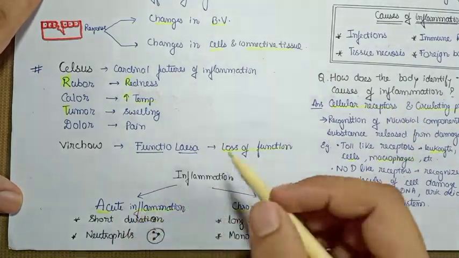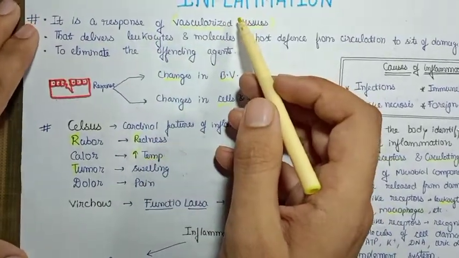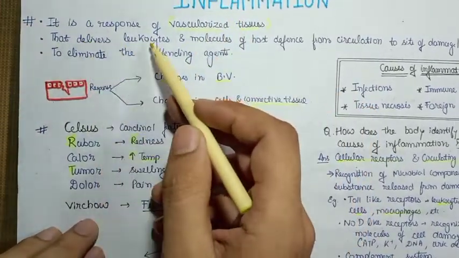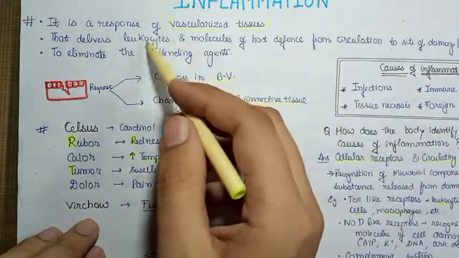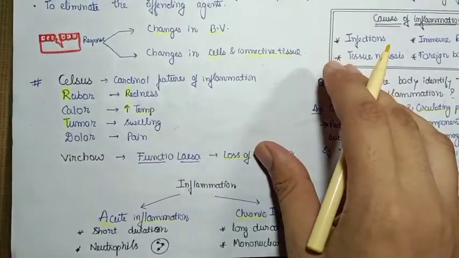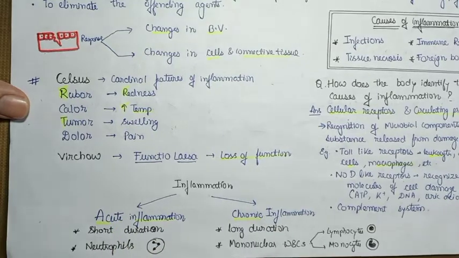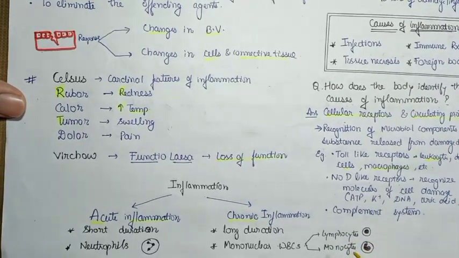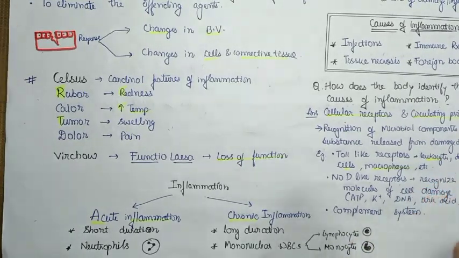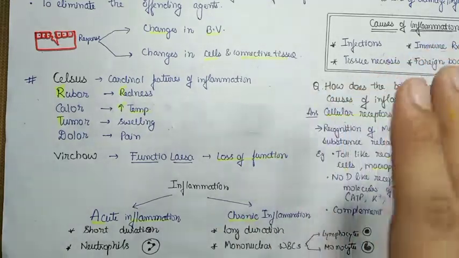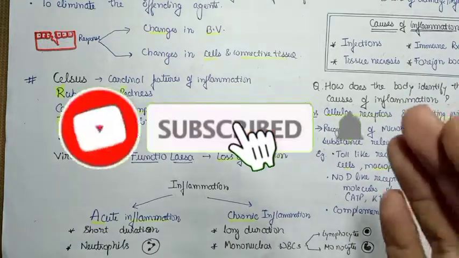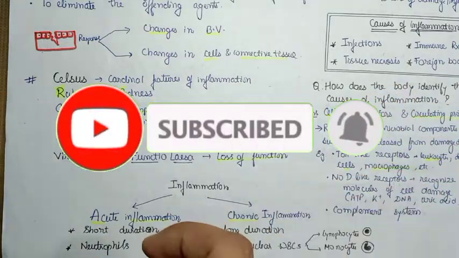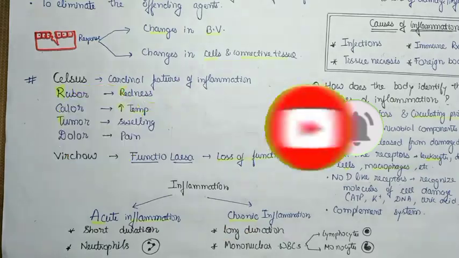In inflammation, as I told you, what happens is it delivers the leukocytes and molecules of host defense. If the leukocytes are basically neutrophils, it comes under acute inflammation. But if the mononuclear WBCs, that are basically lymphocytes and monocytes, are present in the inflammatory site or the site of infection or cell damage, it is called chronic inflammation. These two basic differences you should know, but other differences are also present that we'll discuss in detail when we discuss acute inflammation and chronic inflammation separately.